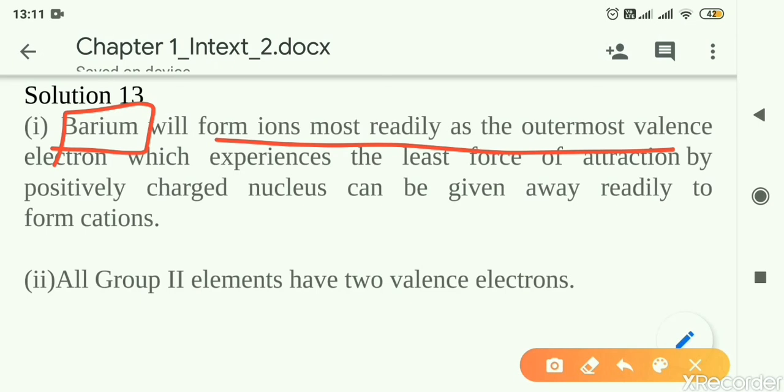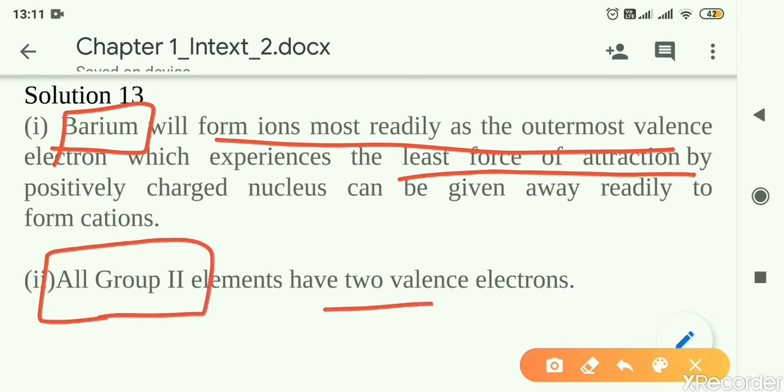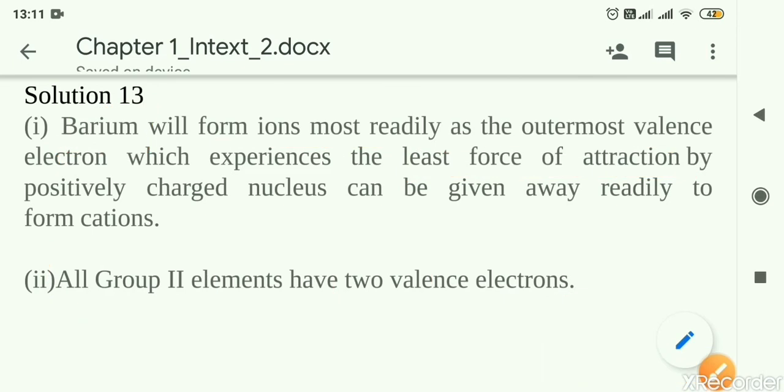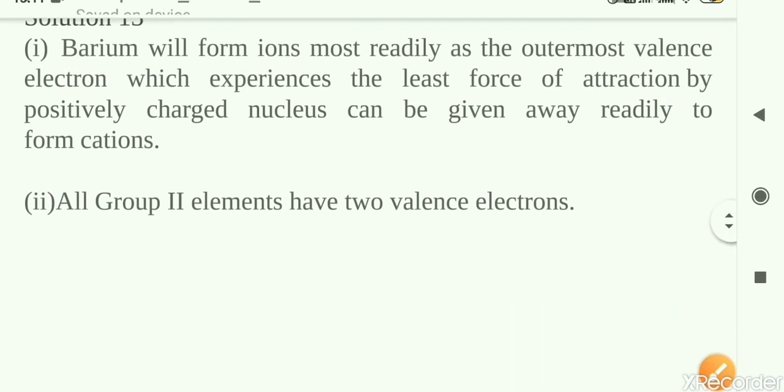That is why it will have least force of attraction, because the outermost electrons are very far away from the nucleus. That is why the answer is barium. The second question they have asked here is one common property. All the group 2 elements have 2 valence electrons, or all are having valency 2.